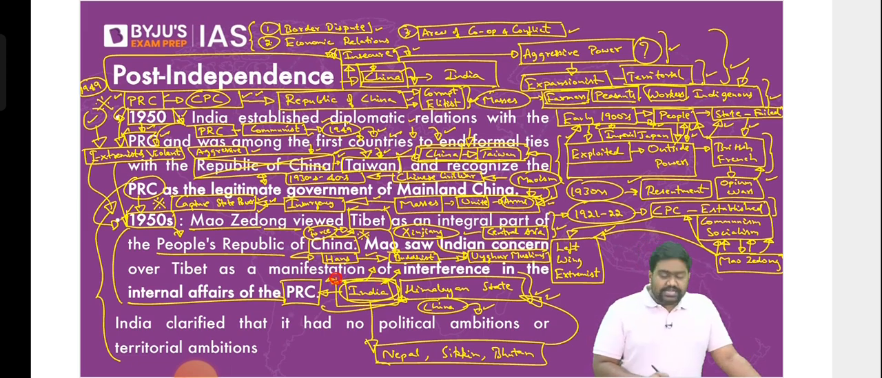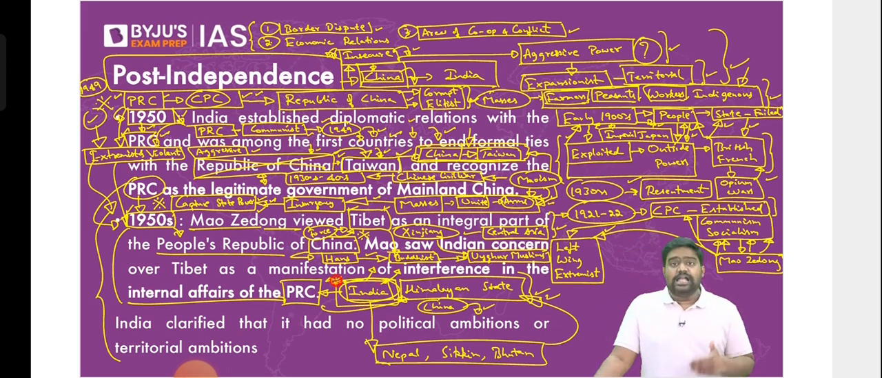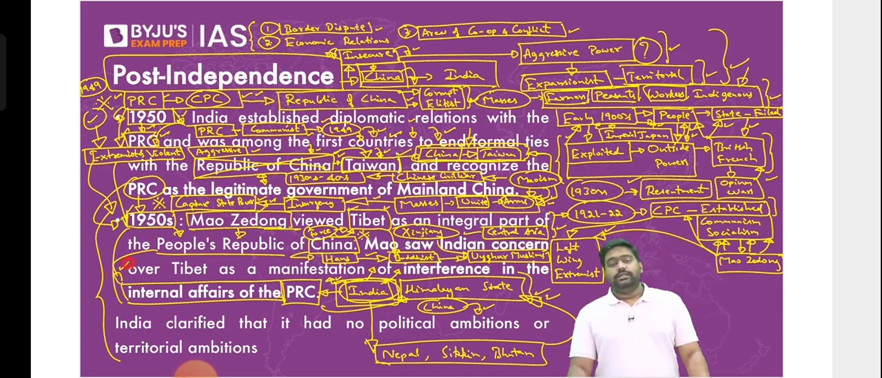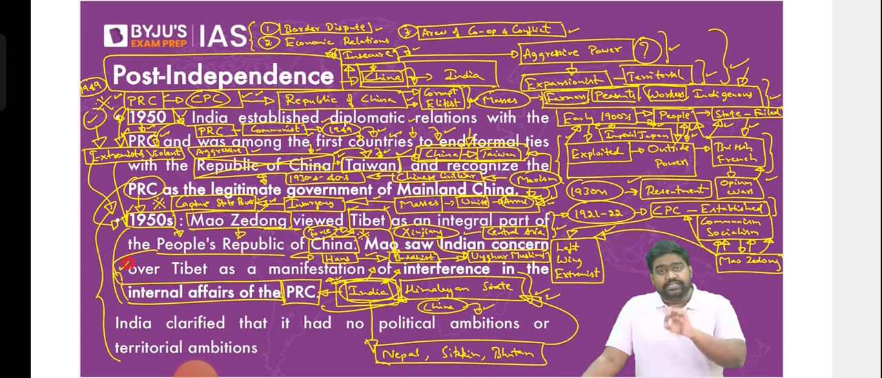All right? So when India expressed its opinion on the Tibetan annexation, it angered China. China and the leaders of the Communist Party were angry that India was interfering in its internal affairs. This is how they perceived it. They perceived it as India's interference in Chinese internal matters.